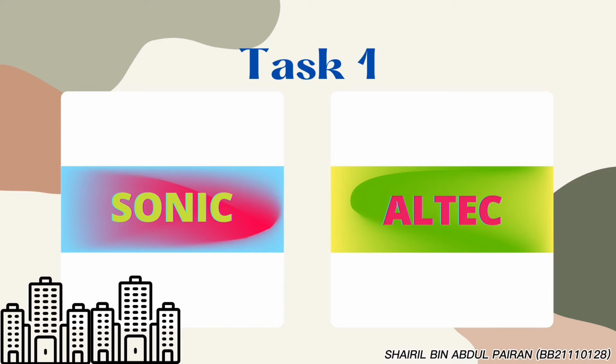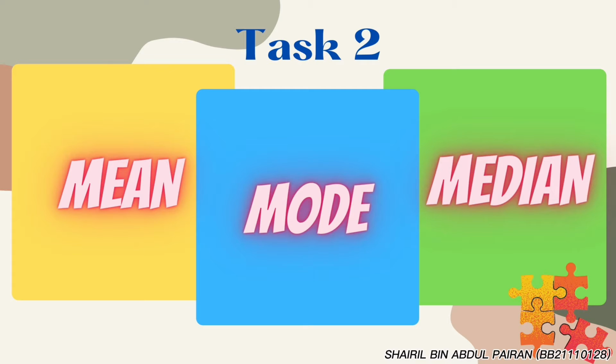Task 1 requires us to select 2 out of 4 firms to be analyzed to find out which firms are most attractive to the investor based on descriptive statistical analysis. We have decided to choose Sonic and Altec firm. After that, task 2 requires us to calculate the mean, mode, and median for the chosen firms, Sonic and Altec.